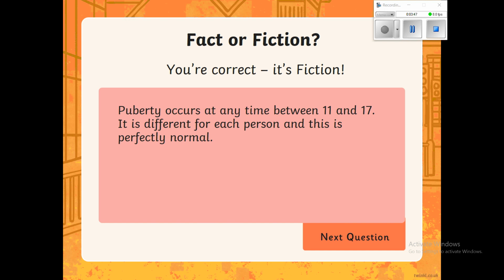Everybody is different. Nobody is the same. Everybody is going to change and go through puberty at different stages, so it's completely normal. It's not a weird thing. If you're going through puberty at an early age, there's nothing wrong with that. There are other people that have been through it, and if you're starting puberty late at 17, then that's absolutely fine.